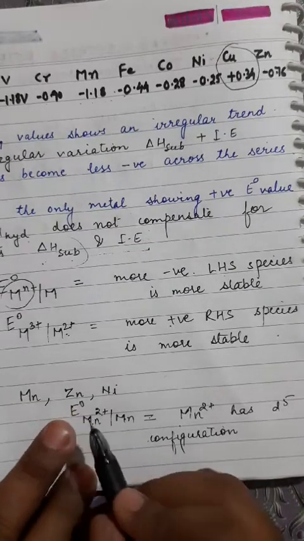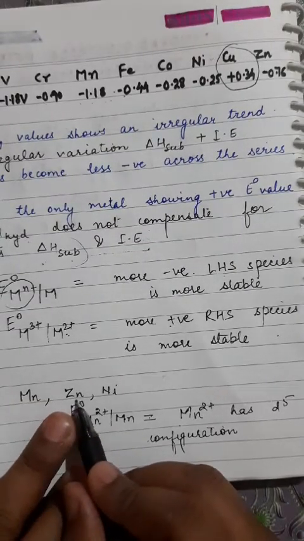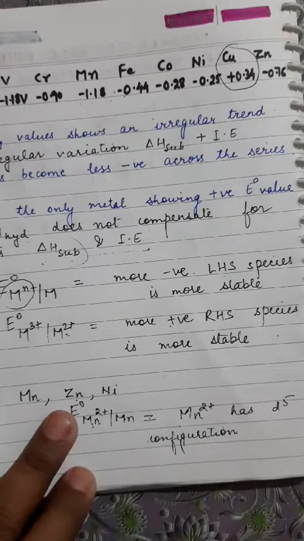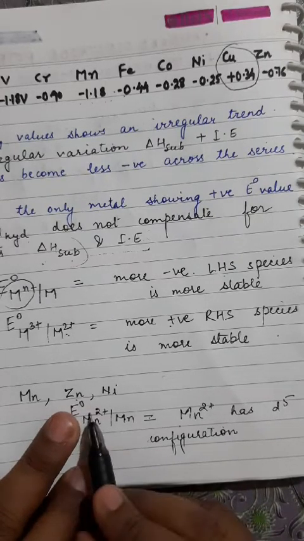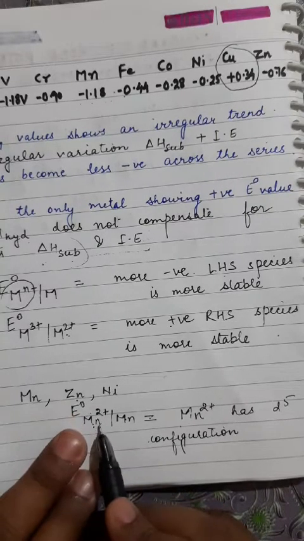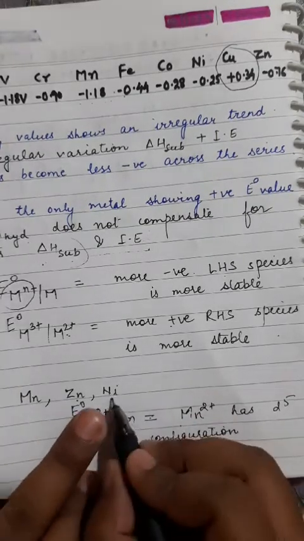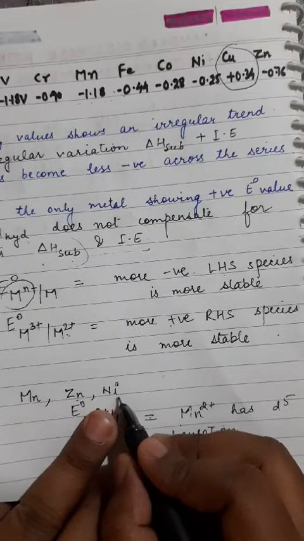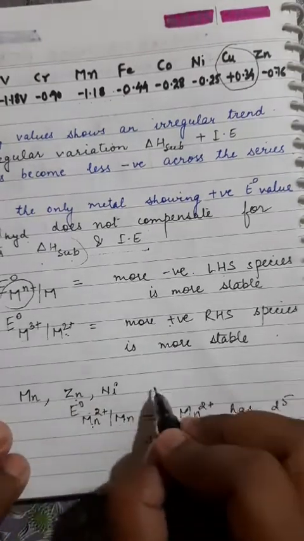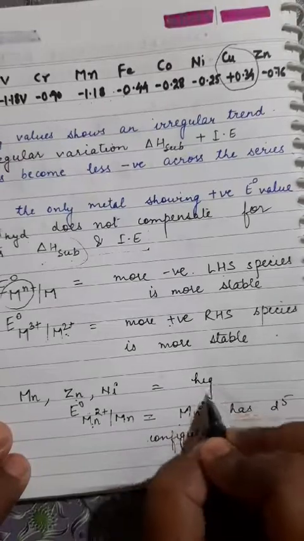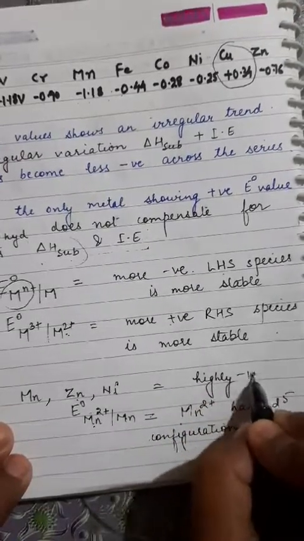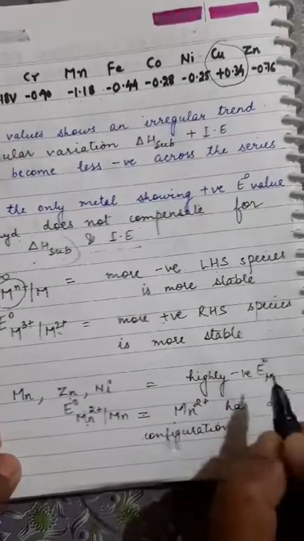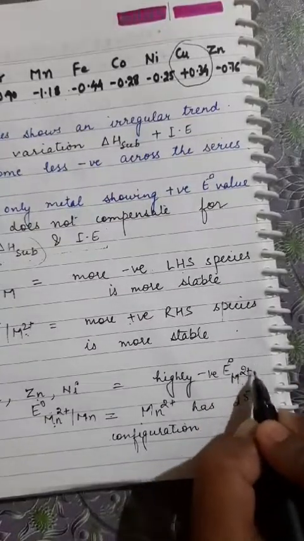Second case, zinc. Zn2 plus is a highly stable oxidation state. Zinc in plus 2 has d10 configuration. It is highly stable and hence it has less tendency to get reduced. Nickel has another reason. Nickel has high hydration enthalpy, due to which its E0 value is highly negative. So all these three metals have highly negative E0 M2 plus to M values.